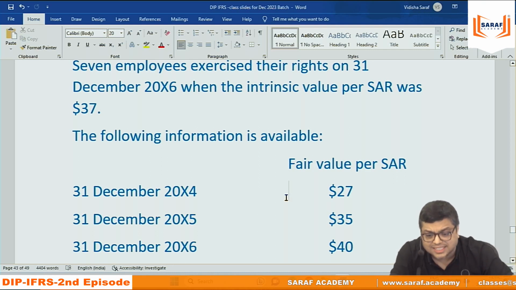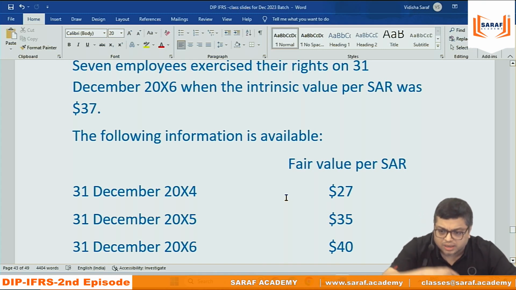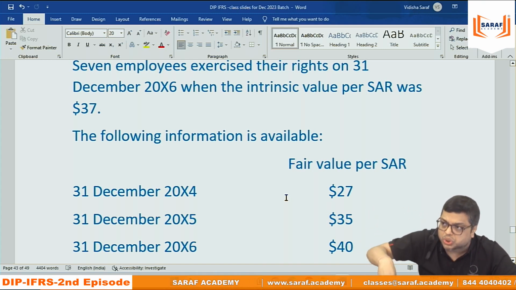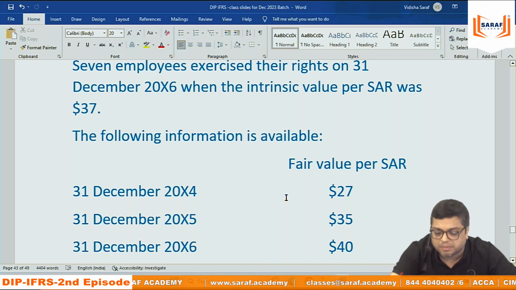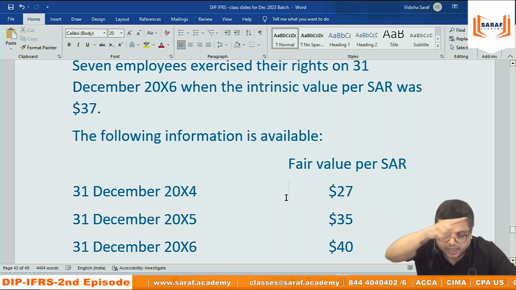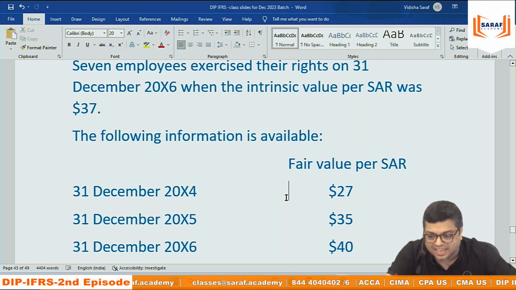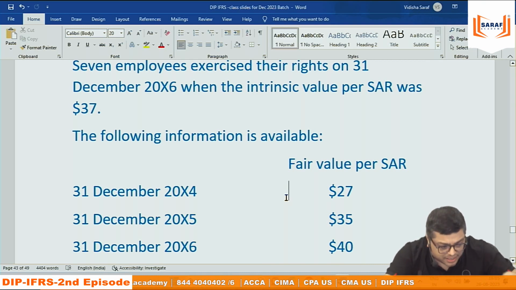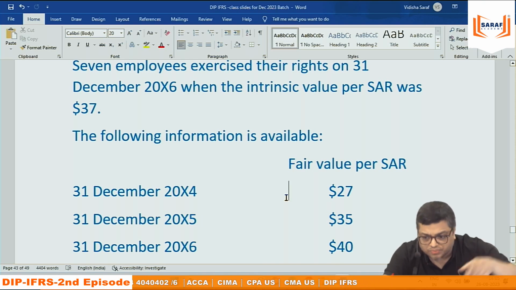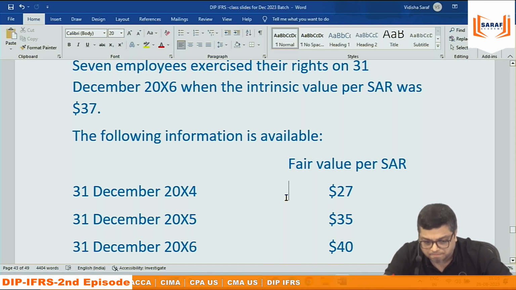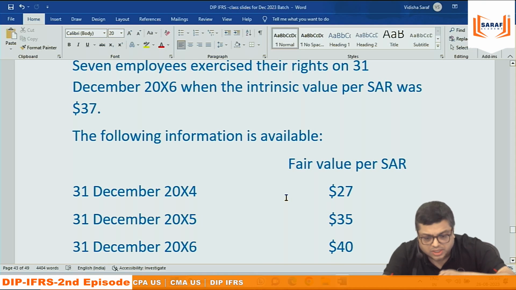So when it is cash settled, at the end of every year, market conditions will be used to forecast what the cash payment is. New forecast. In case of equity settled, no new forecast. But in case of cash settled, new forecast. So here the first year expense will be how much?